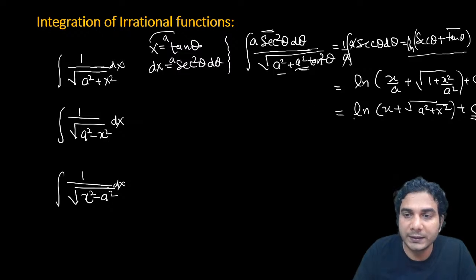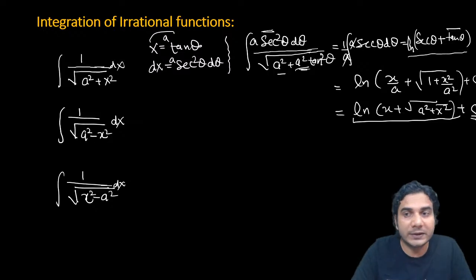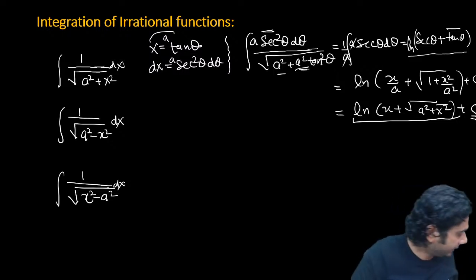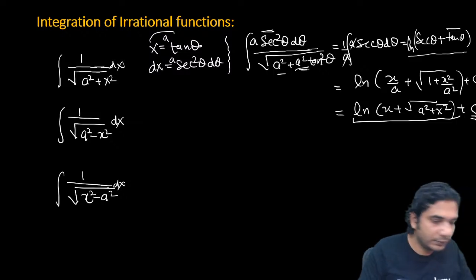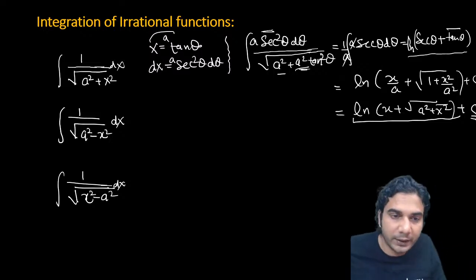So in this way, this is the formula, all right. This is the formula which you need to remember. So 1 upon under root of a square plus x square is ln of x plus under root of a square plus x square, all right. So I hope it is clear. Now you try this second one also. As I told you, you need to put x is equal to a tan theta. Just try it for a minute. I am coming back.